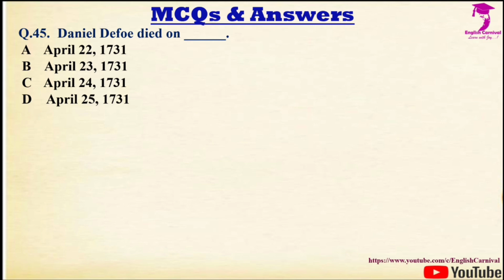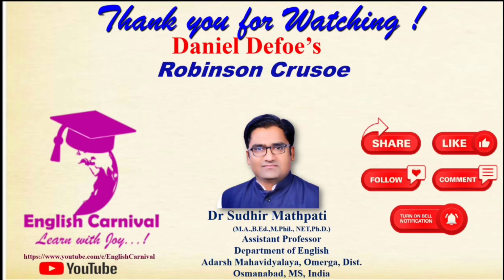Question number 45, we have Daniel Defoe died on dash. Options are 22nd April 1731, 23rd April 1731, 24th April 1731 and 25th April 1731. Correct answer is C, and he died on 24th April 1731.